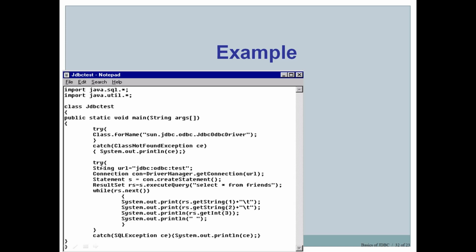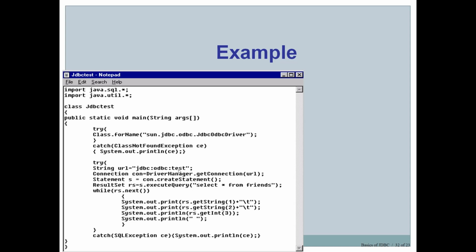Then inside the next try, we are doing the other things. First, String url, we are creating our URL, jdbc:odbc:test. This is the URL which is used to connect with an ODBC data source. Now about the JDBC-ODBC driver, we have already studied. In case of JDBC-ODBC, the Java application will not directly connect with a backend database, but the Java application connects to an ODBC data source, whereas ODBC connects with a backend database.